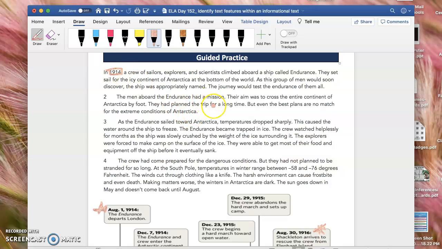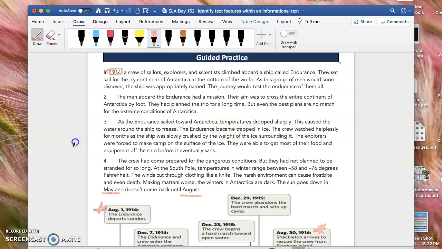All right. And then as you continue to read on, it doesn't have any more dates, but then it talks about May, and then it goes all the way until August, right? So it talks about how things happen in order.